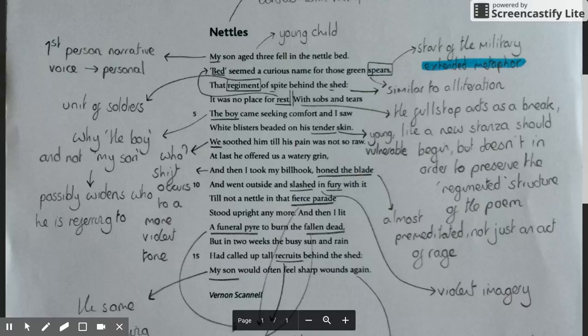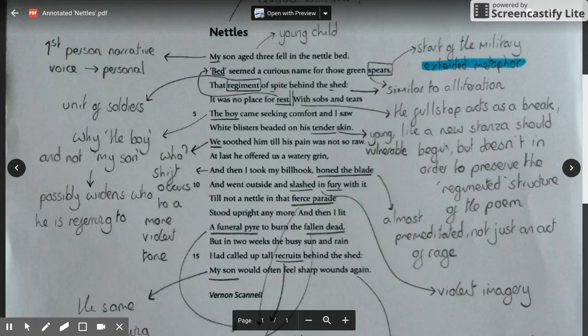So again, it is a positive representation of a relationship in the sense that the father loves his son very much, but the subject matter, the realization, may be slightly negative. So hopefully this will help you in preparation, in the lesson, and then for revision.